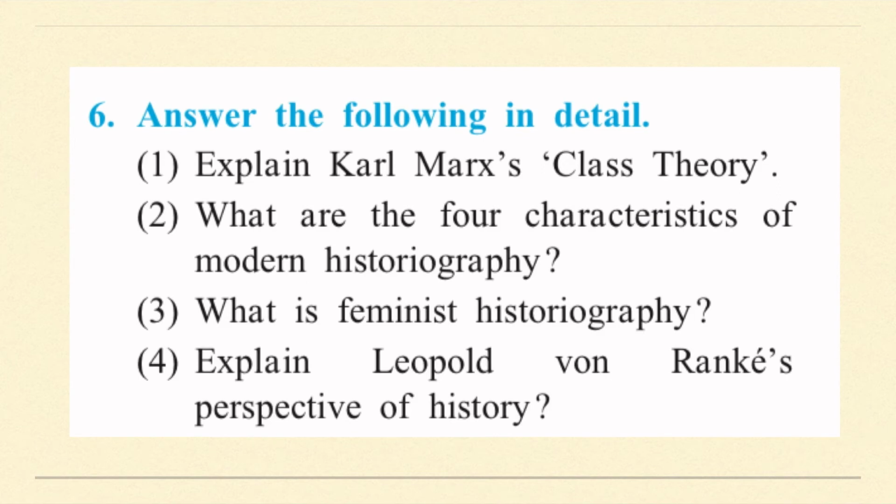Explain Karl Marx's class theory. Now this is again an important question from the point of view of your exam. So in the book the paragraph is there. In the later half of the 19th century, a new school of thought arose, keeping in view the new thesis formulated by Karl Marx. So history is not only about abstract ideas but also about living people. This was his main line. According to him, the fulfillment of basic needs of people depends on the nature of prevalent means of production and the ownership.